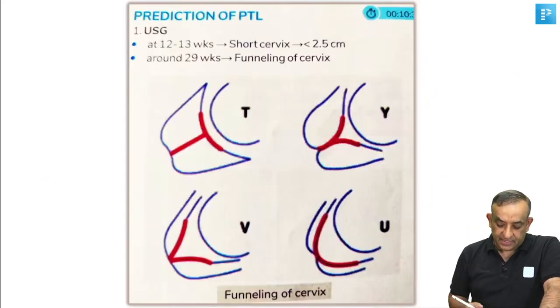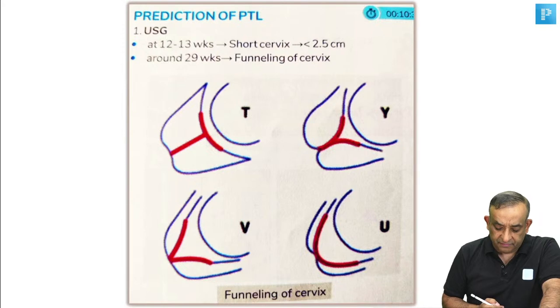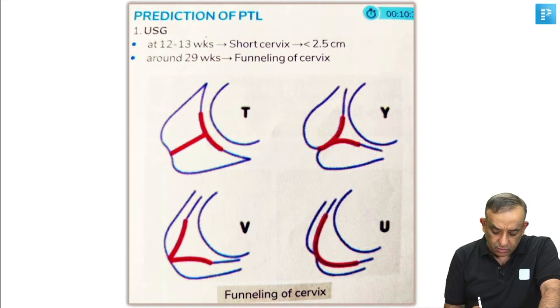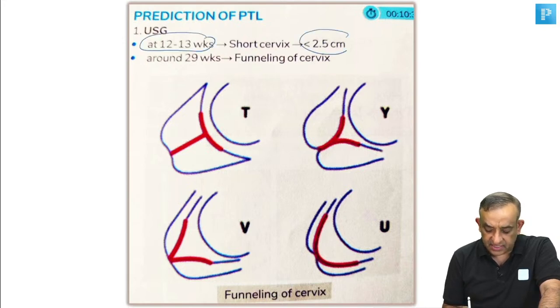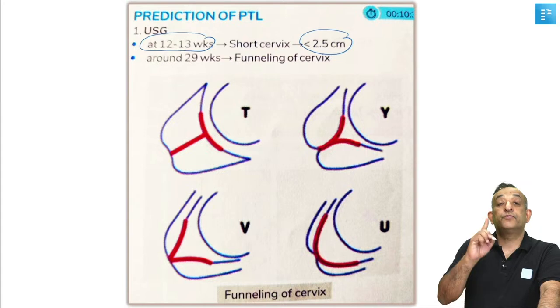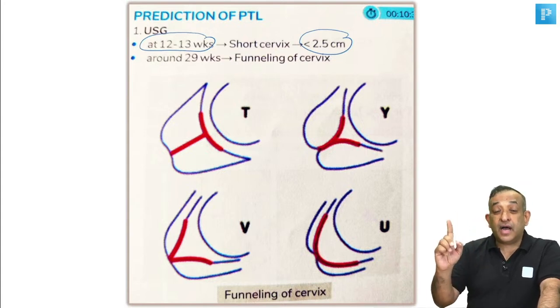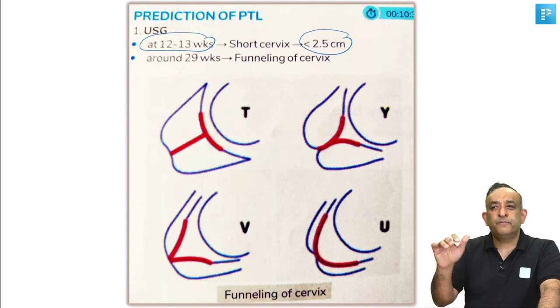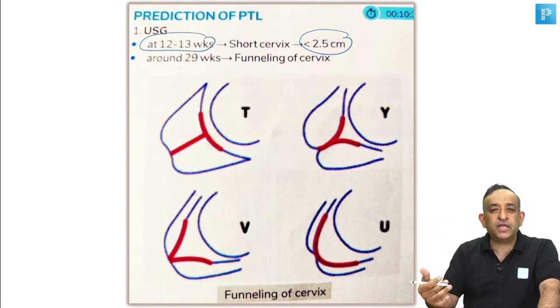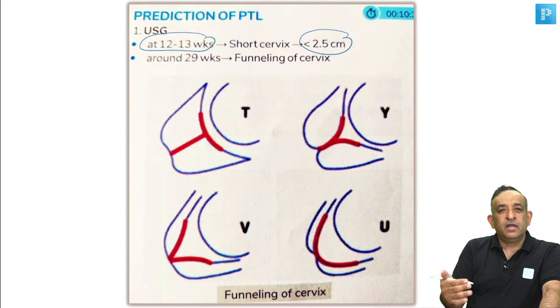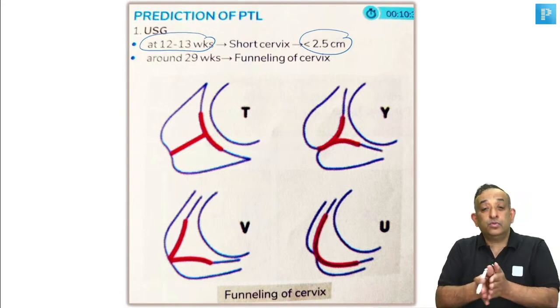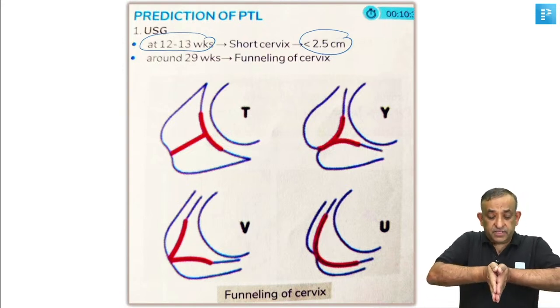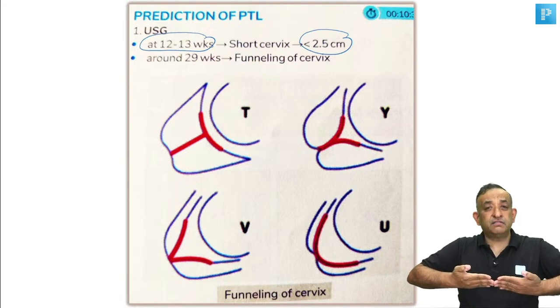Now, let's see something else. How do you predict preterm labor? Quick revision of our facts. If you do an ultrasound, this is straight from the previous edition, the PrepLadder notes. Around 12 to 13 weeks, if the cervix is less than 2.5 centimeters, it's a short cervix. So you're already having an idea that around early pregnancy, that is first trimester, if the cervix is short, you are worried, because a long cervix will take 40 weeks or 37 weeks to efface.